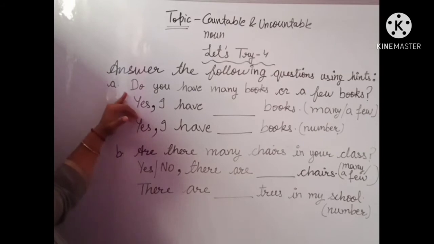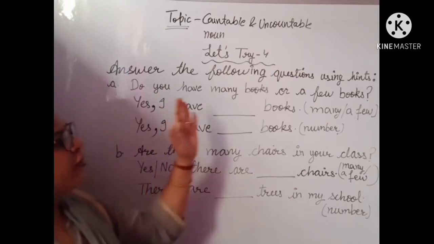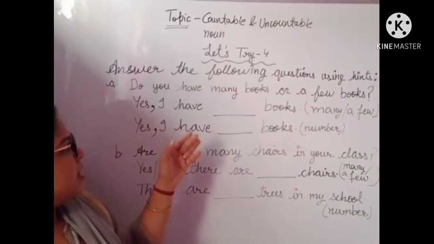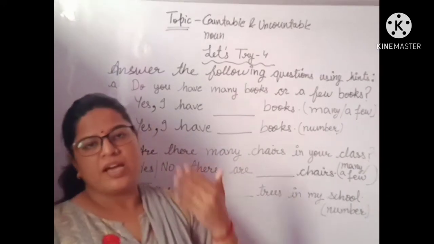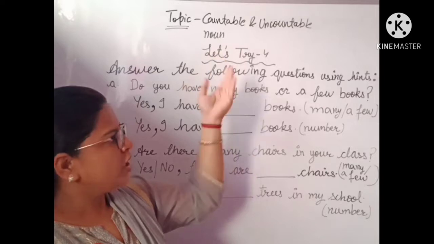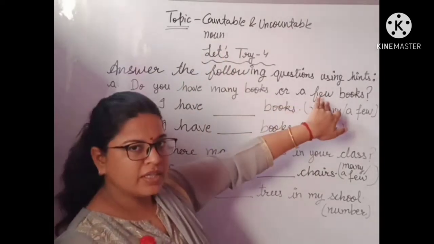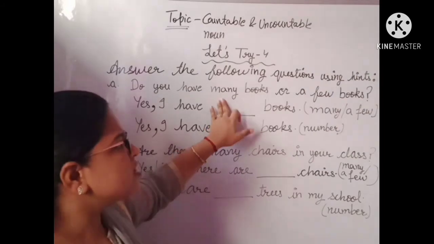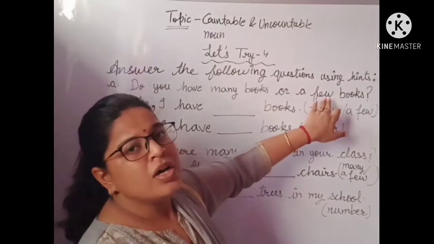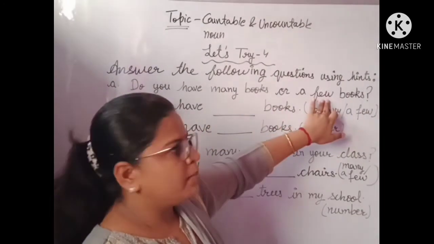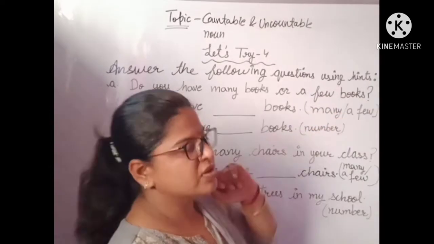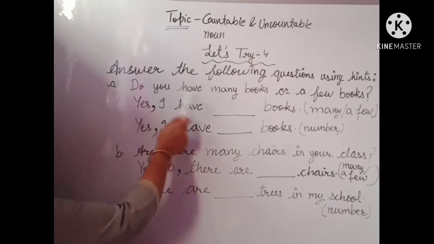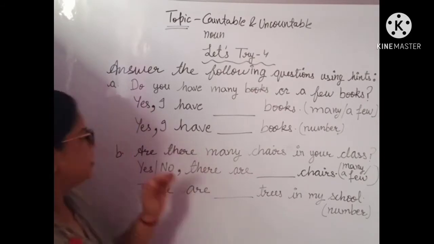So, our first point is, do you have many books or a few books? It means the person is asking whether I have books in a large quantity or in a small quantity. Many is used for a large quantity with countable nouns, and few is used for a small number with countable nouns. So let us start with the exercise.